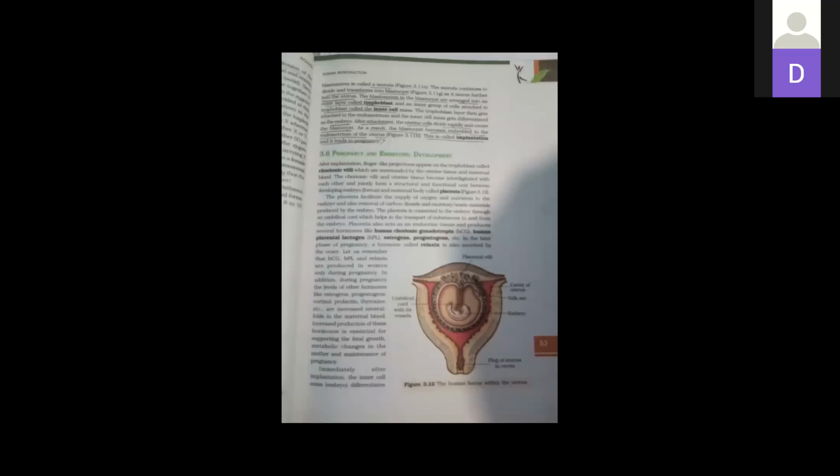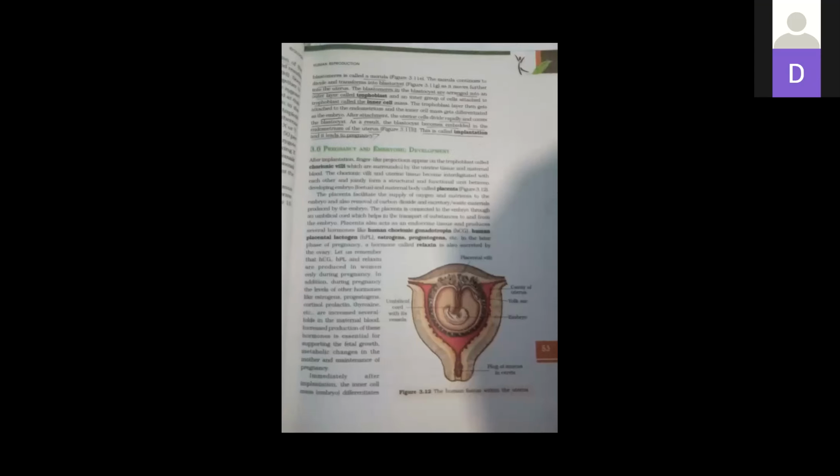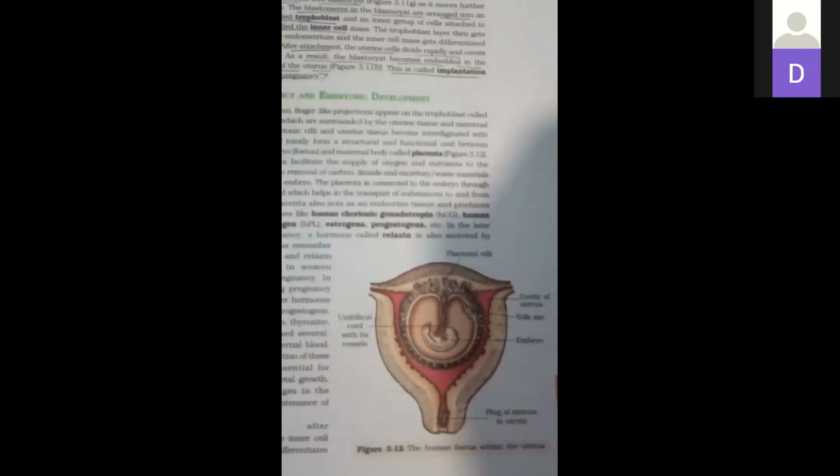Pregnancy and embryonic development. Inner layers grow out as a finger-like projection called villi into the uterine stroma. Is it clear? Uterine stroma. Like a finger-like projection, our inner wall continues to divide and forms villi into the uterine stroma inside the membrane. Chorionic villi and uterine tissue get interdigitated to form the placenta. When they are divided and villi are formed continuously and uterine tissue combined and interdigitated, they form the placental cord.